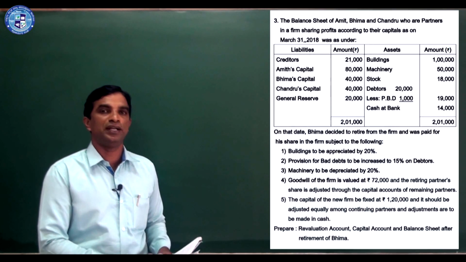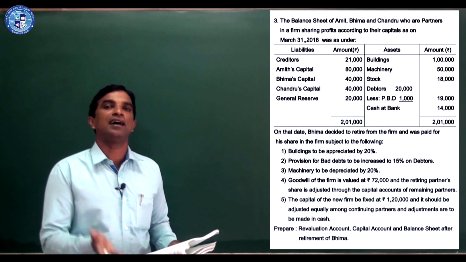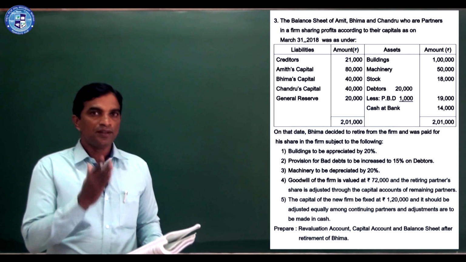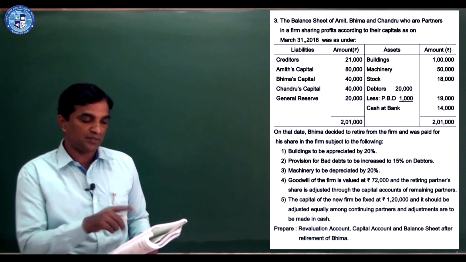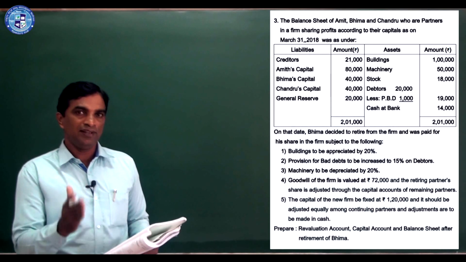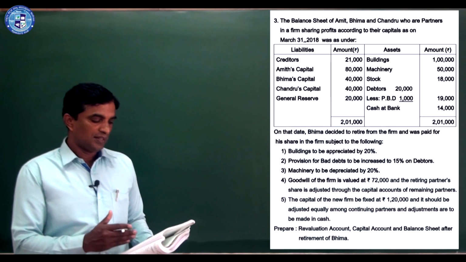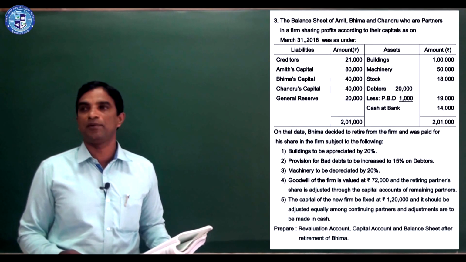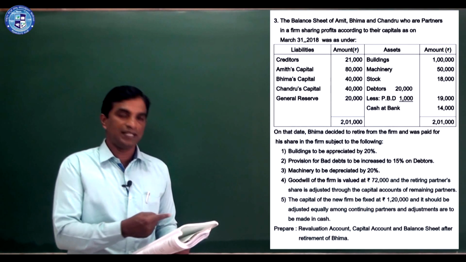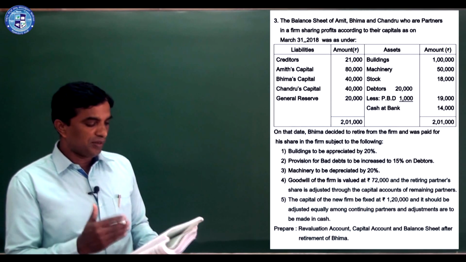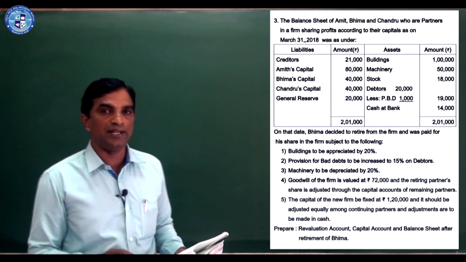So 1,000 of 20,000 is 5%, which they already kept. 5% plus 10%, together 15%, when they prepare the balance sheet. Machinery to be depreciated by 20%. Another asset is decreasing. Goodwill of the firm is valued at 72,000.